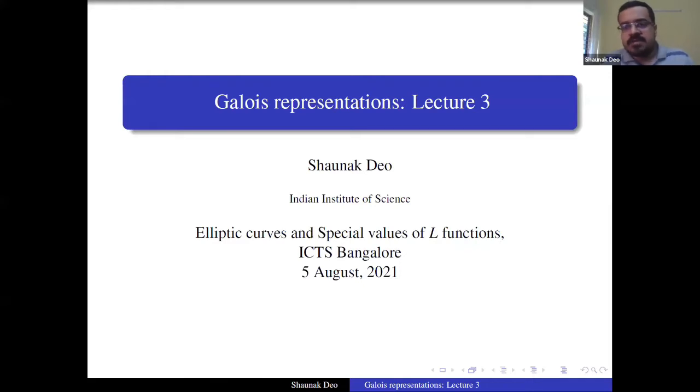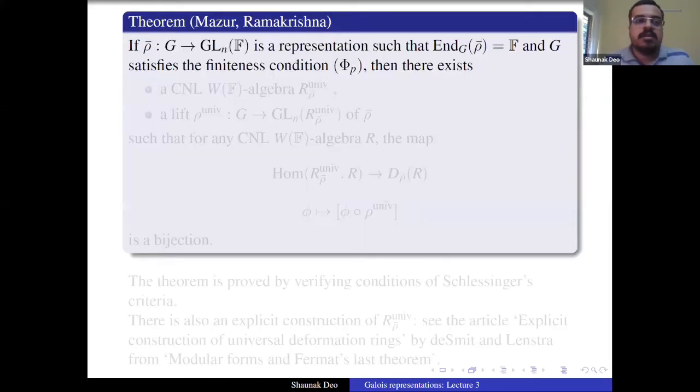So let's recall the theorem once again for convenience. I'm saying Mazur and Ramakrishna because Ramakrishna relaxed the hypothesis of absolute irreducibility a bit.